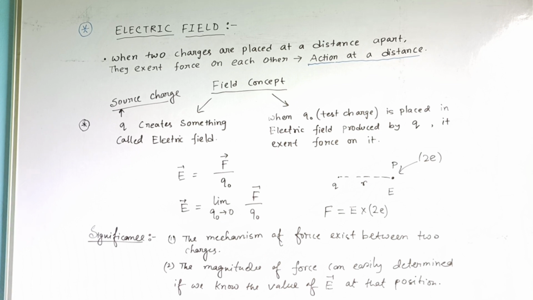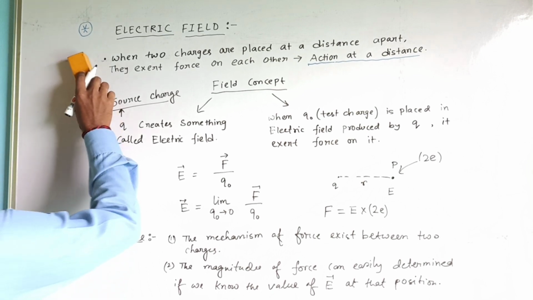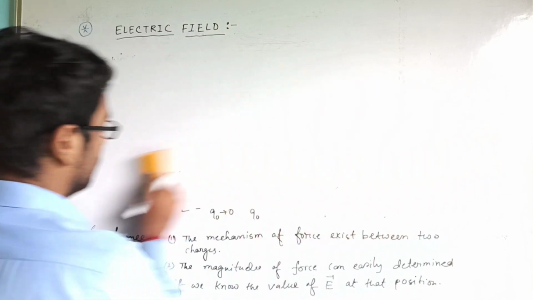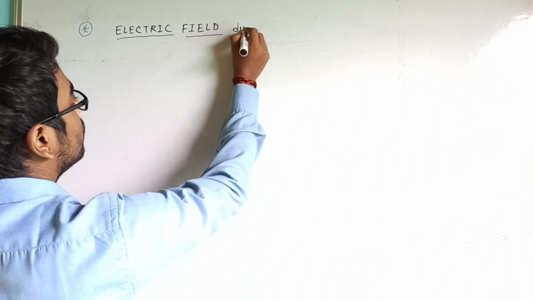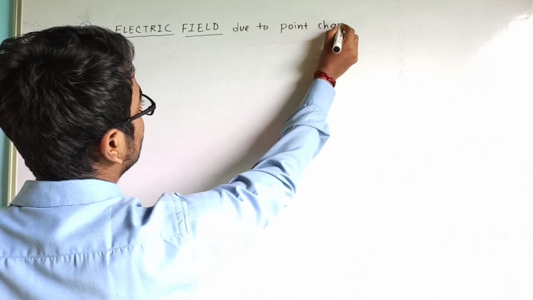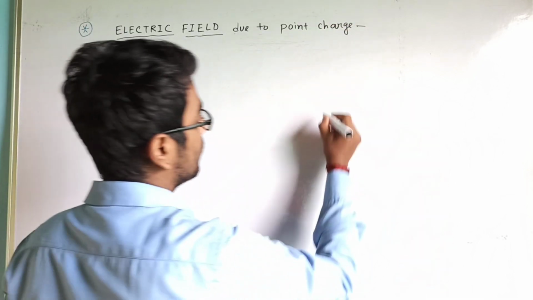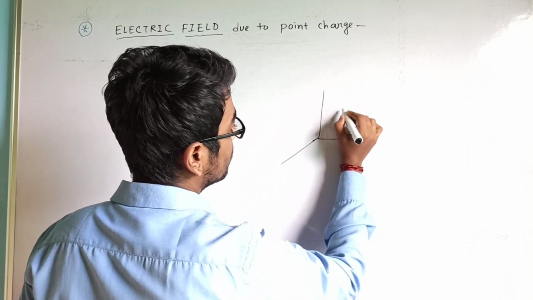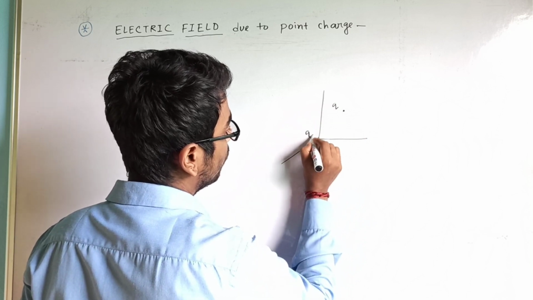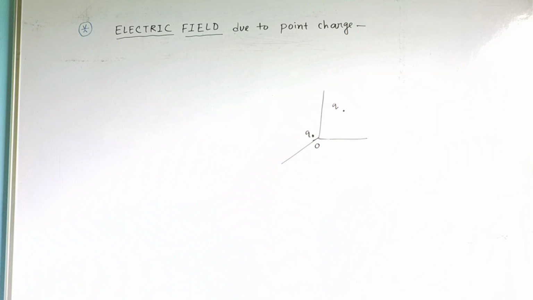Now we will write the expression of electric field due to a point charge. Suppose we consider a charge Q here and here Q naught, which is the test charge, be at origin.